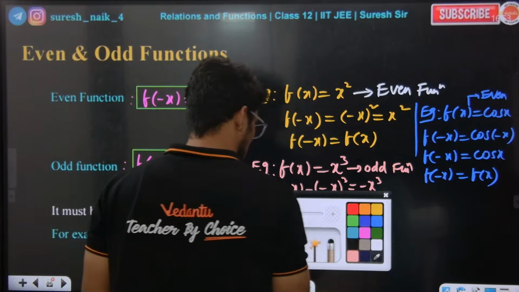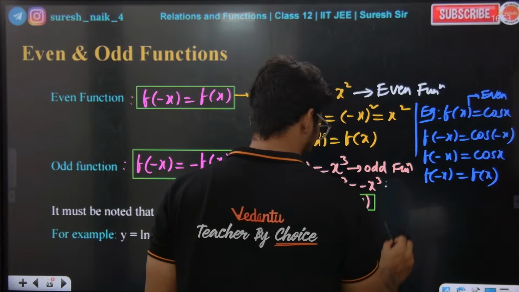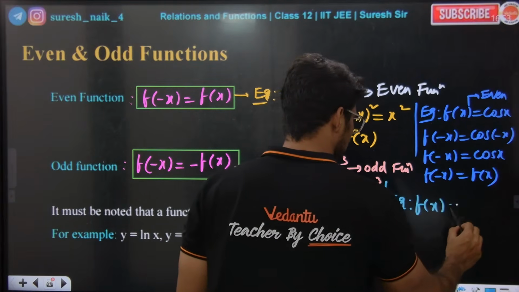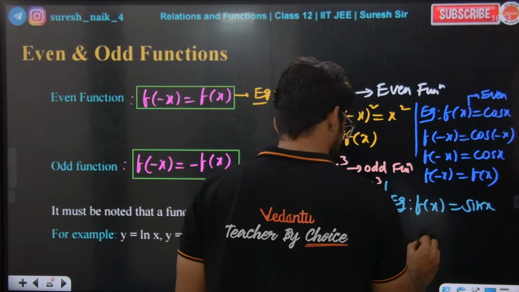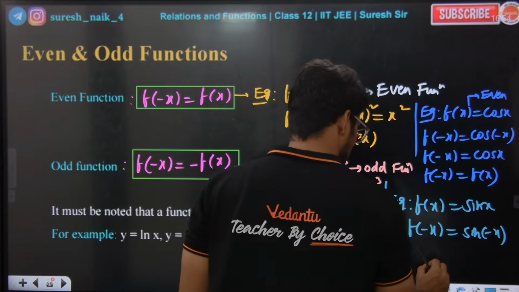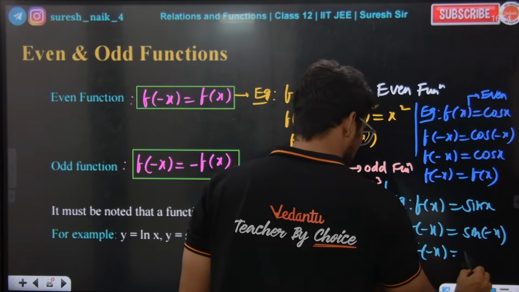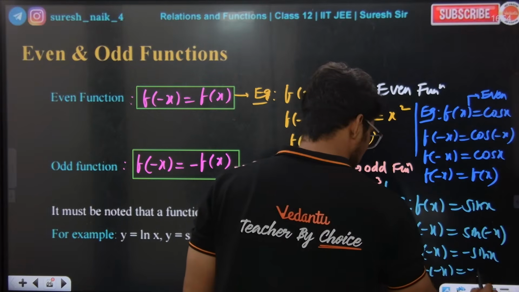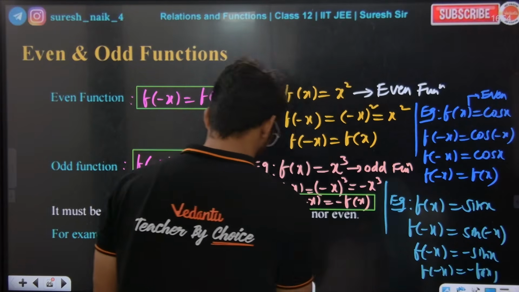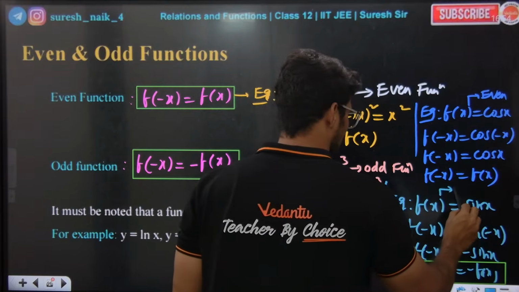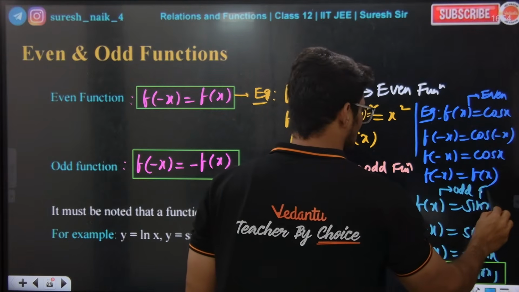Very simple, sir. Now one more example. f of x is equal to sin x. f of x is equal to sin x means f of minus x is equal to sin of minus x. So f of minus x is equal to minus sin x, so f of minus x is equal to minus f of x. So this is basically the even function, odd function. Sin x is basically an odd function. Is it clear to everyone?